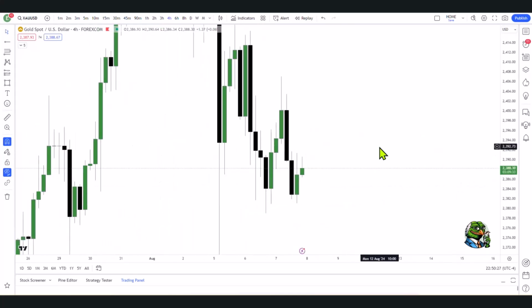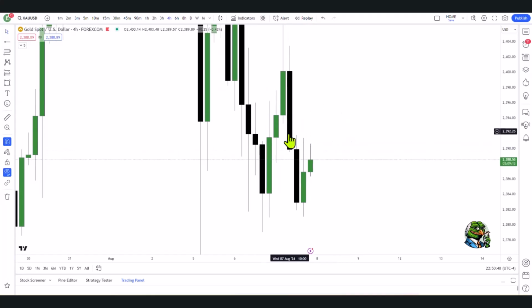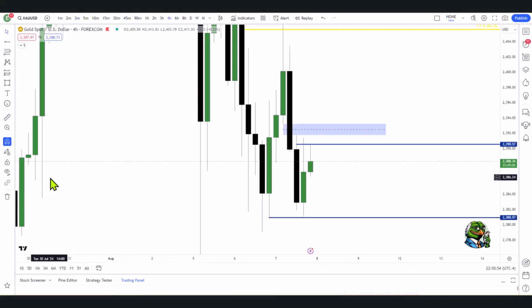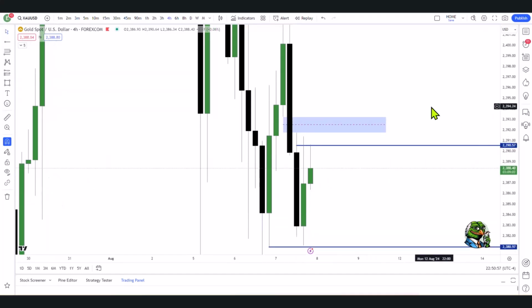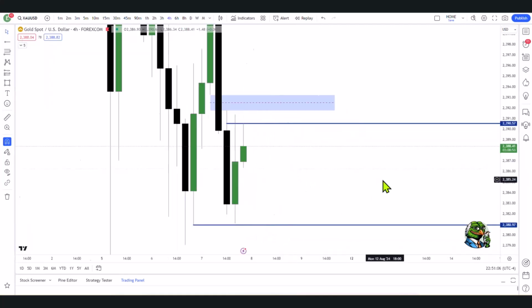So right now, if we look at where we've come from and where we're going, which are the two questions I always ask myself: where have we come from? Well, we've taken liquidity. So where are we going? We are now seeking liquidity and or inefficiency in the opposing end. And that would be into this gap here on the 4-hourly chart, this fair value gap, where there's liquidity and inefficiency. So if I want to do anything in the market, I want to be doing that in this fair value gap on this 4-hourly chart, because that's the way the algorithm works.